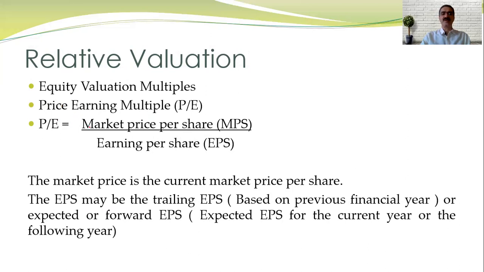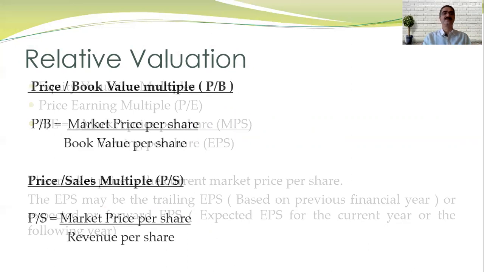Price earning multiple, MPS upon EPS, market price per share upon EPS. The market price is the current market price as per the stock market, and EPS may be a trailing EPS, which means based on the previous financial year, or forward EPS, which means based on the expected EPS for the current year or for the following year. So there can be two values. This is my EPS for the past year, so you have one value. This is my expected EPS for the next year, so you have another value.